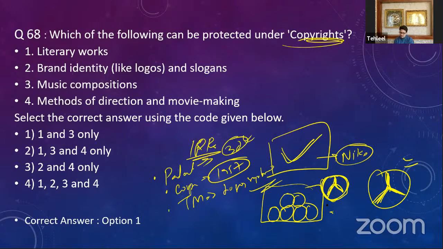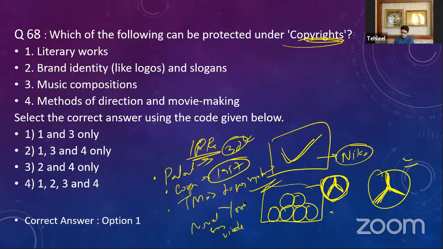What are copyrights? Copyrights are literary works, for example novels, songs, videos. The video you are watching on this channel, Edukemy, we have a copyright on that video. We have developed that video, and we can reproduce it, translate it, and issue it at any other place.